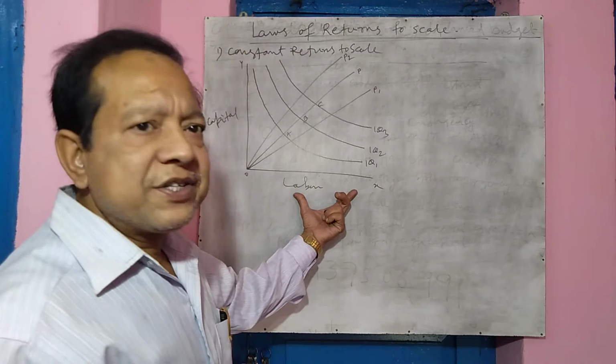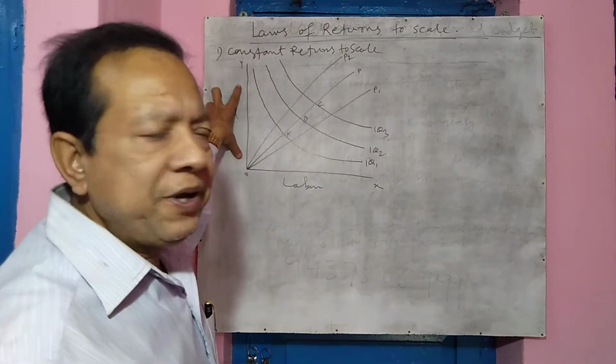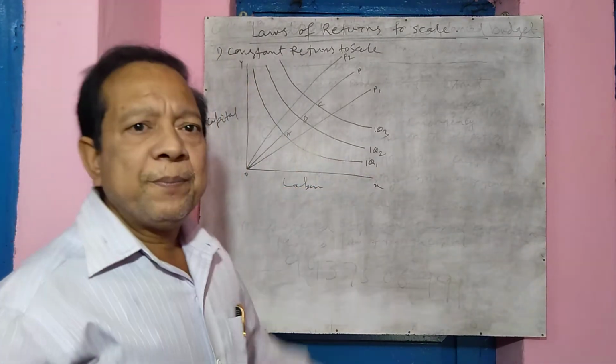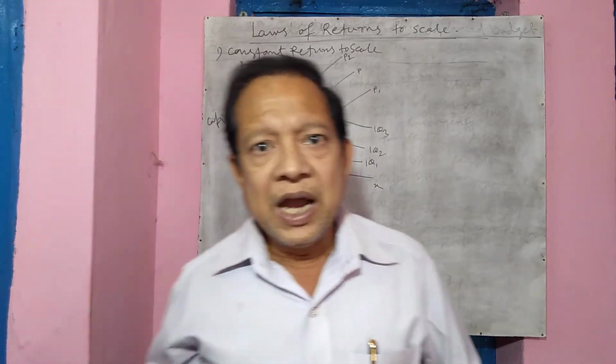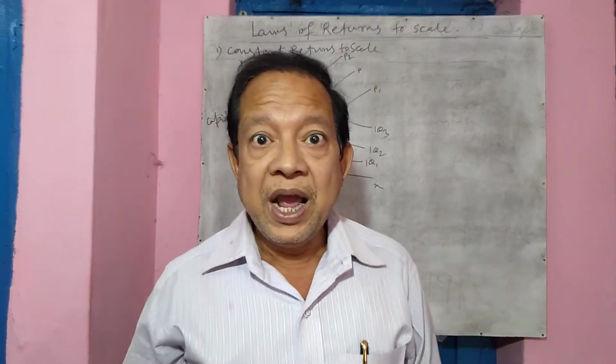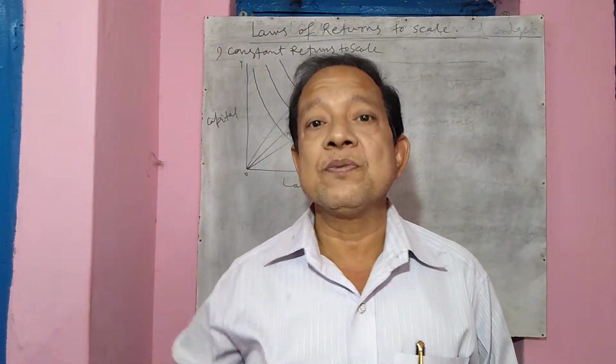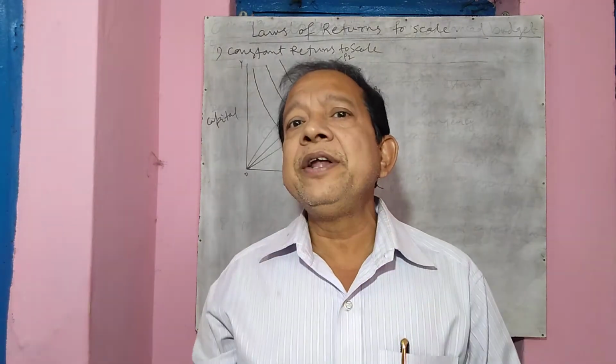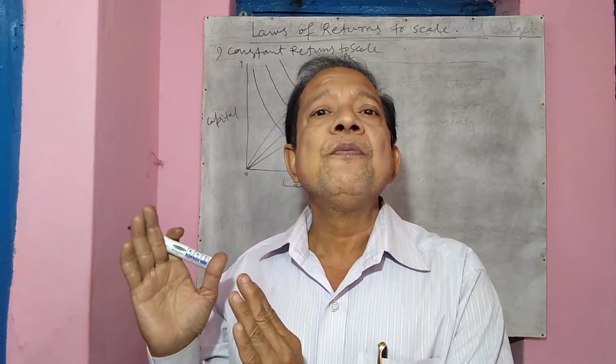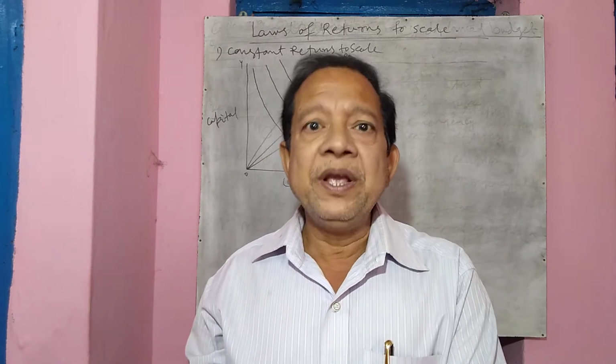On this OX axis we measure labor, here we measure capital. Now these are the isoquants, the producing isoquants. So isoquants are equal product curves. Okay, isoquants are equal product curves. An isoquant shows an equal degree of production at all points on the isoquant.